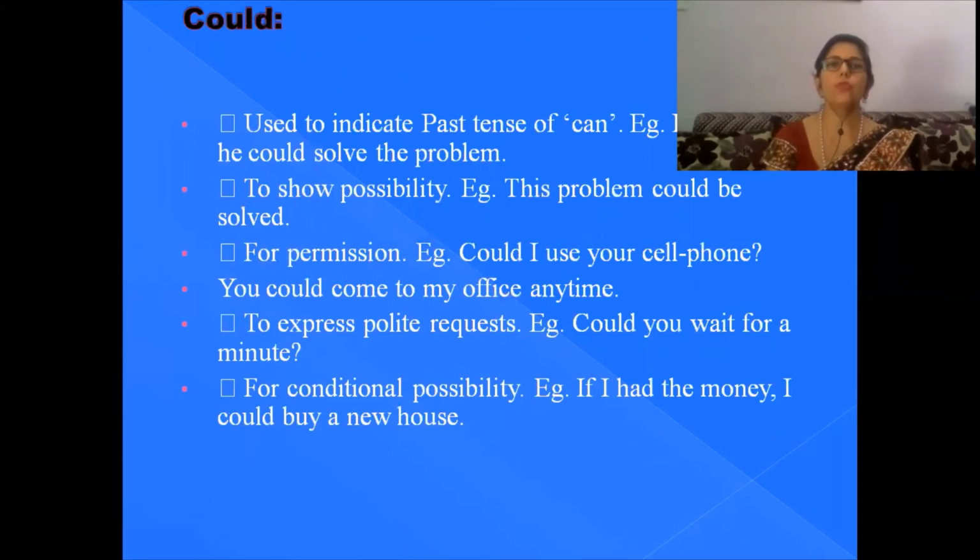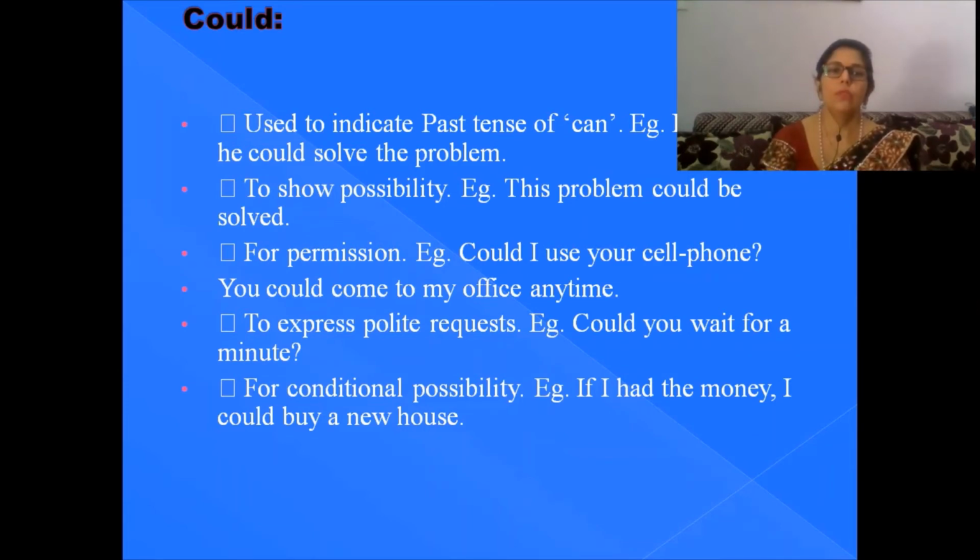And could is used to indicate the past tense of can. He said that he could solve the problem. This is the past tense. Simply in the tenses also we use these modals, and to show this notion of possibility, we use it in this sense, such as this problem could be solved. So if there is a possibility of solving that problem. For permission also: could I use your cell phone? In the past tense: you could come to my office anytime.